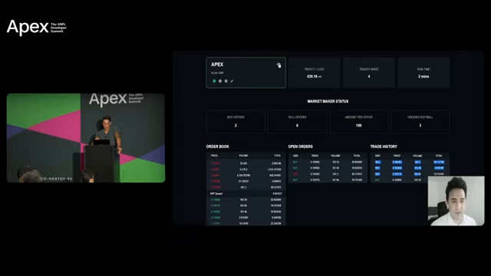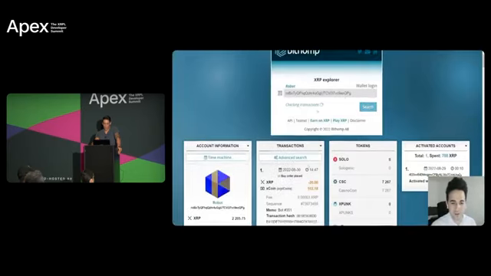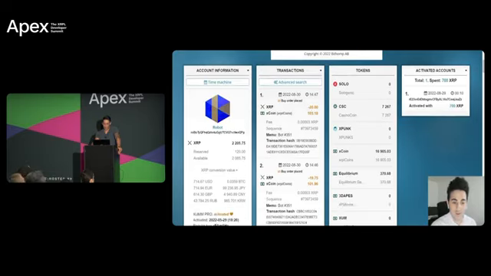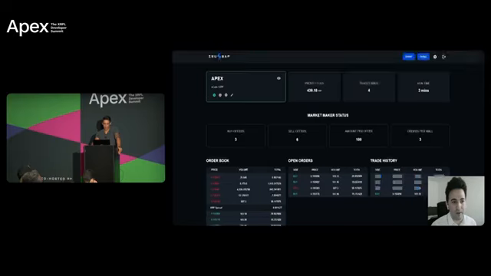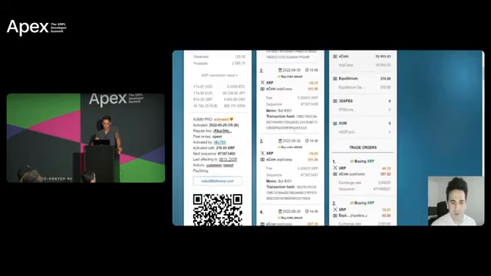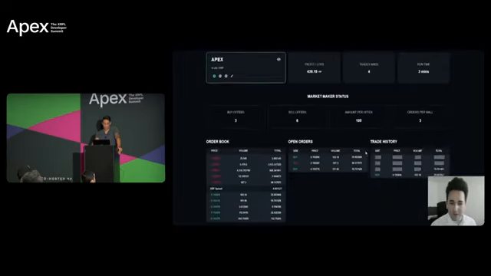We can also click on the eye here and then see the info on BitHump. If I quickly refresh it here, you can also see the trades that have been placed on the Expo Ledger, and we can see especially which ID the bot has. For example, right now this is bot number 351. We can see here this is bot 351, so you can also trace it here. And right now it is just market making, and that's exactly how it works.